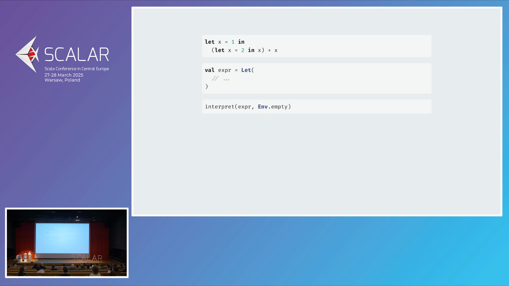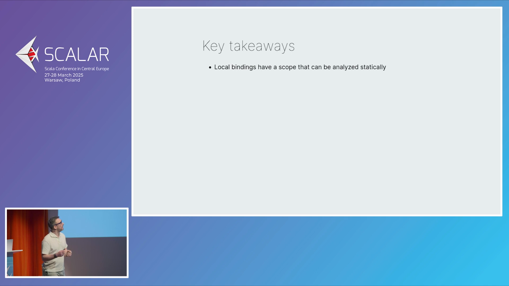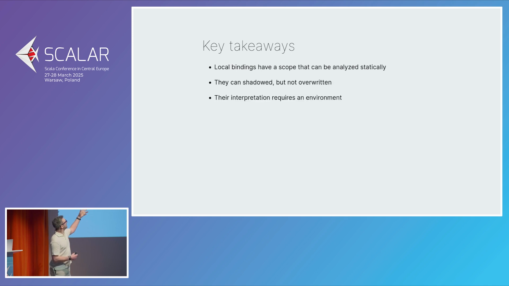And now we can try this entire thing. It evaluates to 3. Now this thing, if you remember, evaluated to 4 when we had gotten scoping wrong. So we have apparently gotten scoping right. And what we've learned here is that local bindings have a scope that can be analyzed statically. Very important, the static part. They can be shadowed, but not overwritten. And their interpretation requires an environment which we have just implemented.